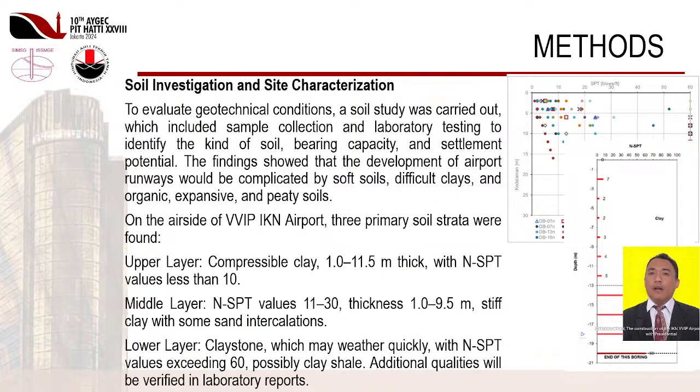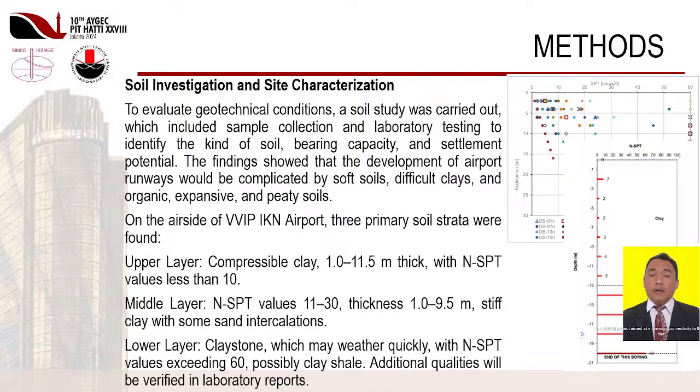Next. Methods. Soil investigation and site characterization. To evaluate geotechnical conditions, a soil study was carried out, which included sample collection and laboratory testing to identify the kind of soil, bearing capacity, and settlement potential. The findings showed that the development of airport runways would be complicated by soft soils, difficult clays, and organic, expansive, and peaty soils. On the airside of VVIP IKN Airport, 3 primary soil strata were found.